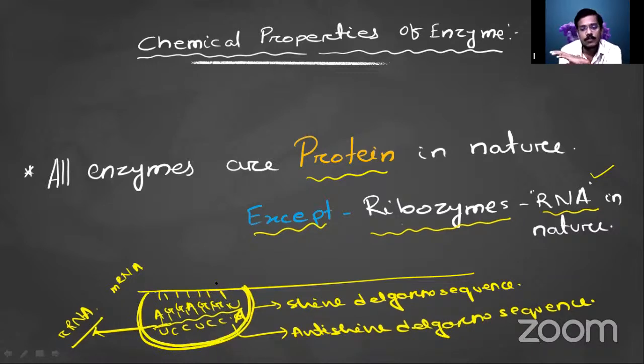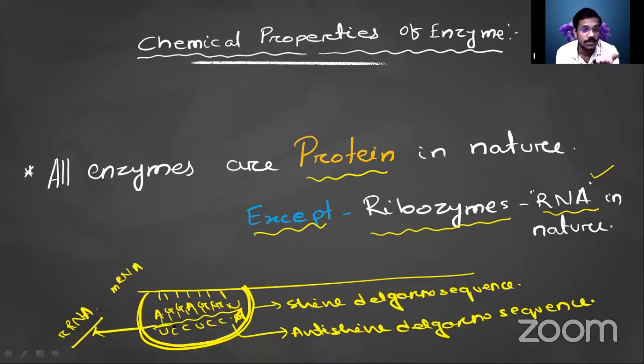For the initiation of protein synthesis, there is a requirement of attachment of the ribosome, and that is possible due to the RNA inside the ribosome, which helps in the initiation of protein synthesis. So they are also involved in the reaction process.